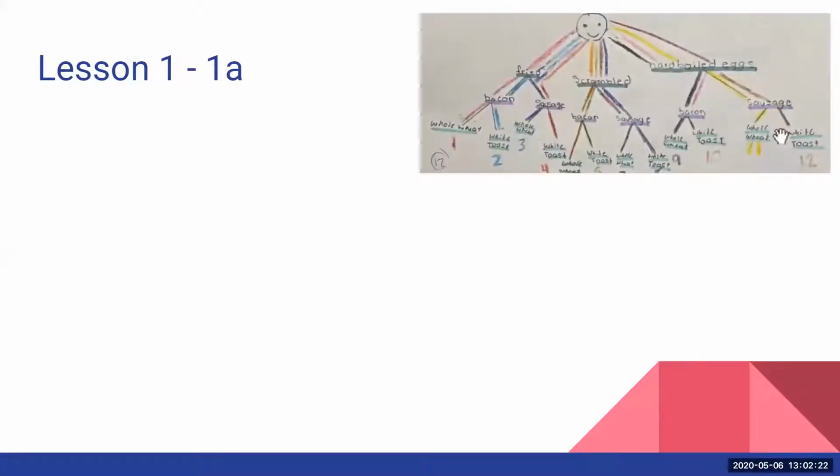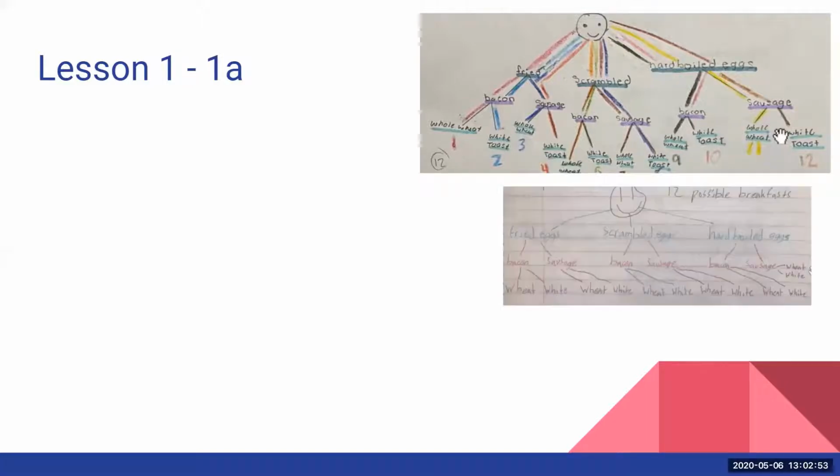And so here are some examples from some of your classmates who did a really great job of showing the tree diagram. Now, a lot of you have become very proficient with the tree diagram, and I was very happy with the work that was submitted as of yesterday. This person I selected because they showed with color. This is not necessary, but I thought it was kind of cool for you guys to see. They used colors to show the count of each option and kind of going through the branches of the tree. So that was kind of cool to again show there were 12 options.